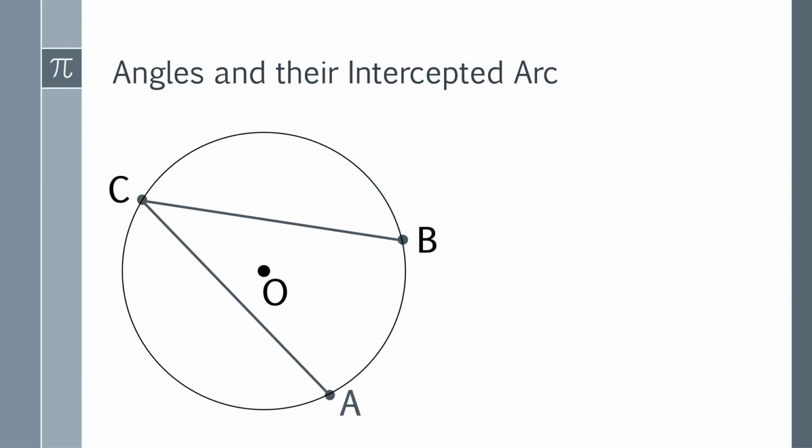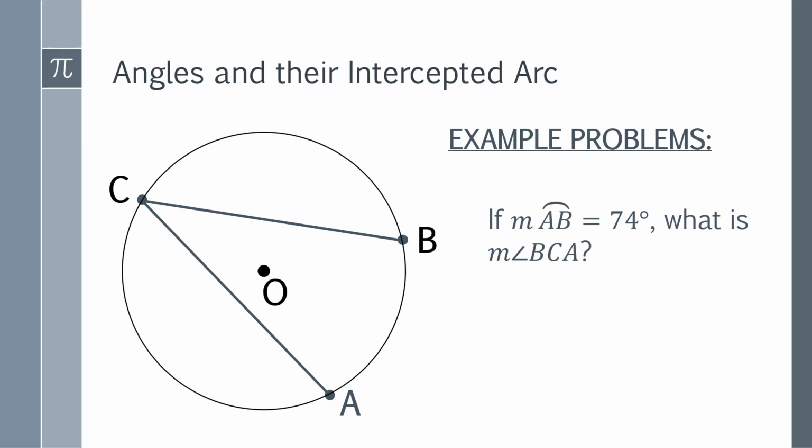So let us have first some example problems. Number one: if the measure of arc AB is 74 degrees, what is the measure of angle BCA? For this kind of problem, the arc AB here is 74, so this is 74 degrees.